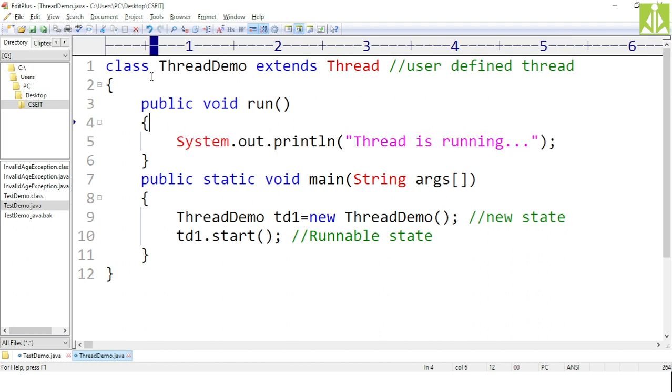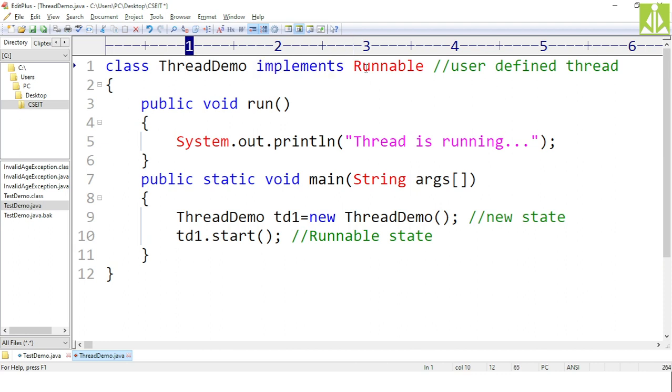So over here, in thread demo, instead of extends, we are using implements. Now it is Runnable. As it is a predefined interface, we are getting red color, and as it is an interface, we have to use the implements keyword.